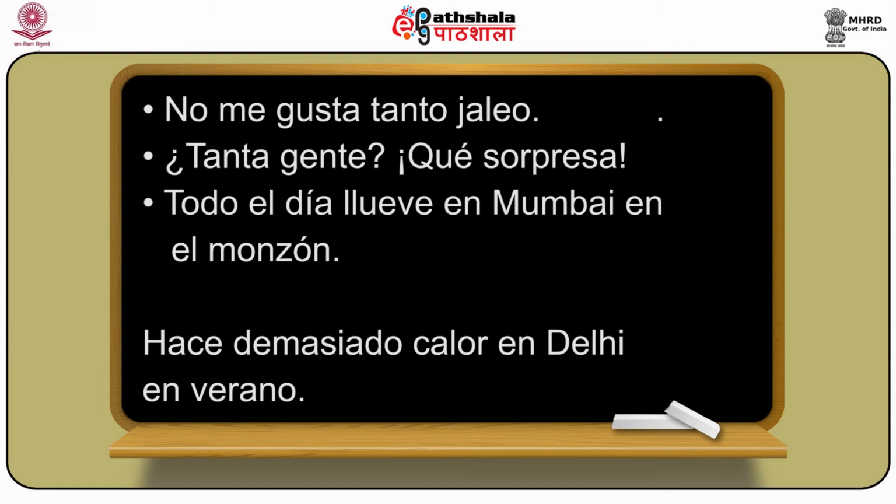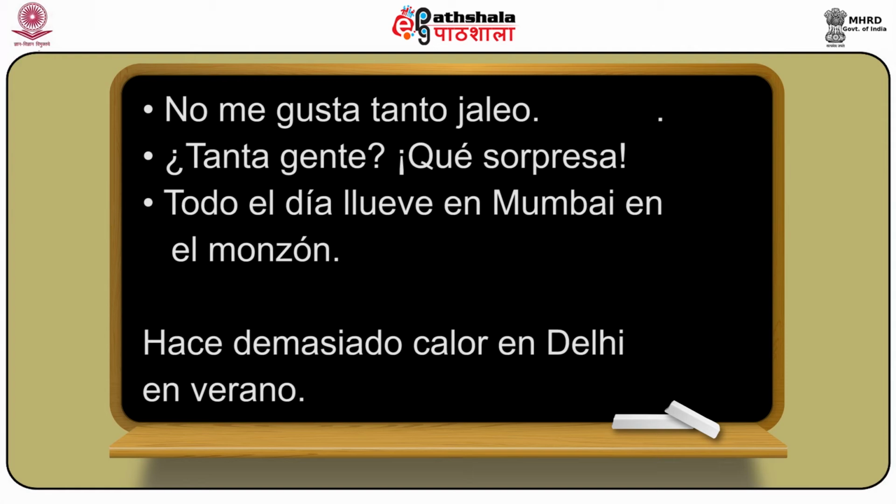Or if I say so many, this will be tanta, if after this so many comes a feminine singular. For example, if I say so many people, what a surprise, it will be tanta gente, qué sorpresa.